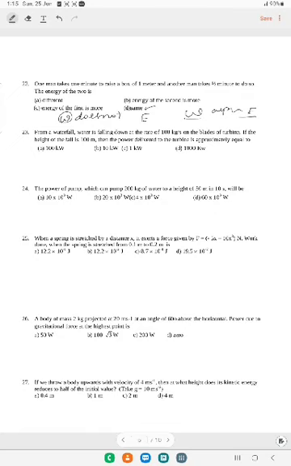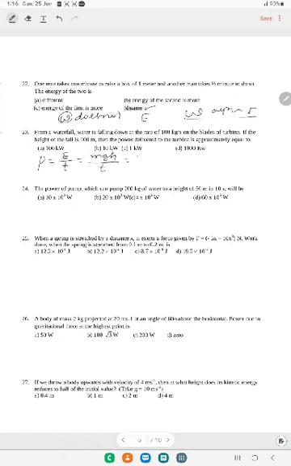Next, question number 23. From a waterfall, water is falling down at a rate of 100 kg per second on the blades of a turbine. If the height of the fall is 100 meter, then the power delivered to the turbine is approximately equal to. So what is the expression for power? Power is equal to work done divided by time, or energy divided by time. Energy is gravitational potential energy, mgh, divided by time.